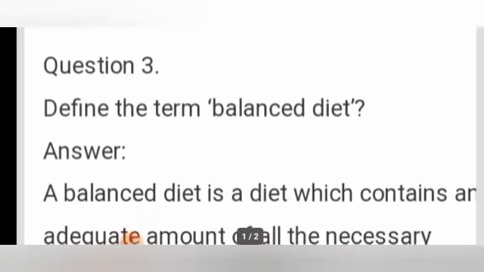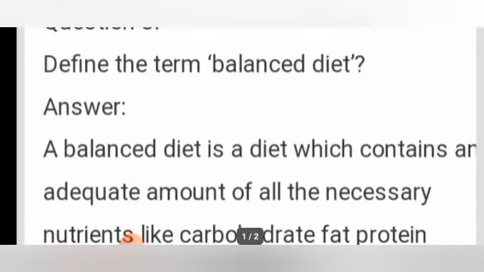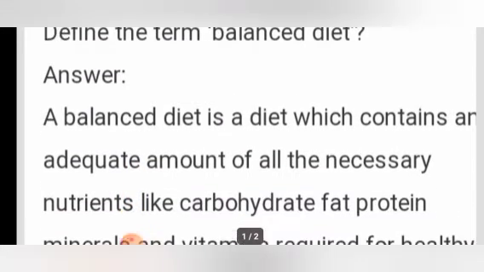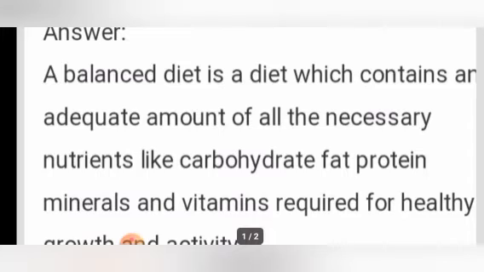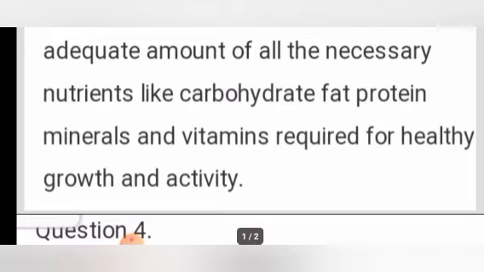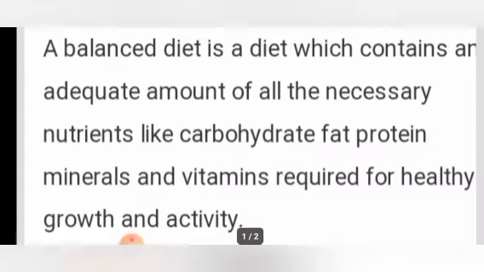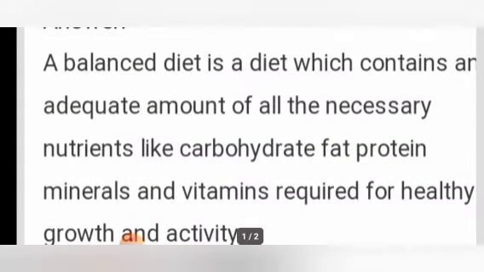Answer, a balanced diet is a diet which contains an adequate amount of all the necessary nutrients like carbohydrate, fat, protein, minerals and vitamins required for healthy growth and activity. So balanced diet means it must contain all the necessary nutrients.